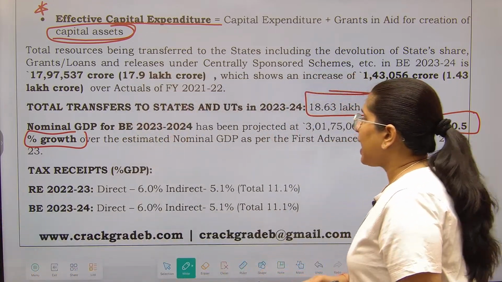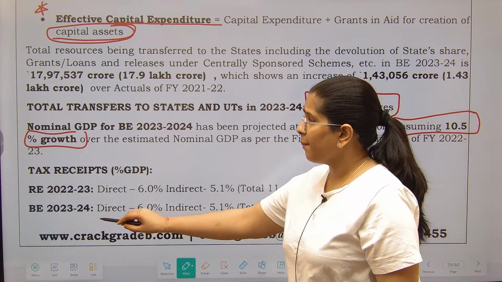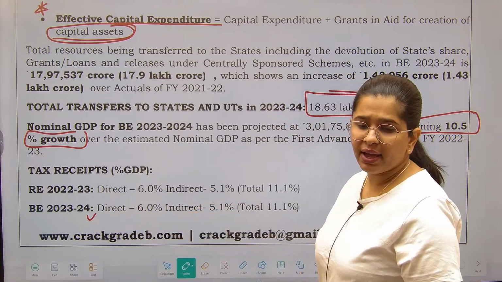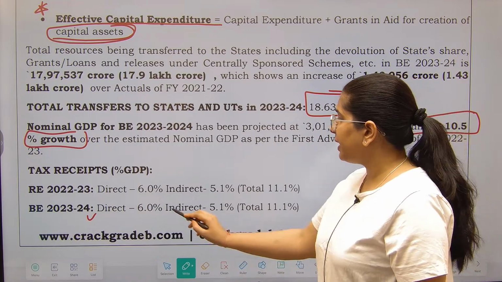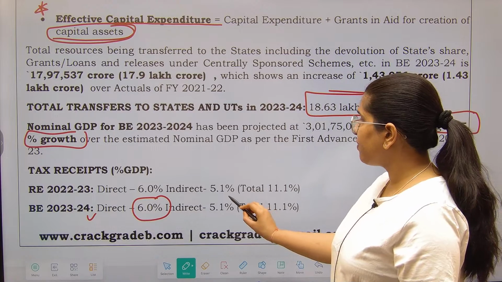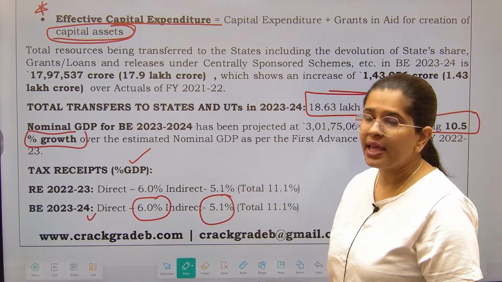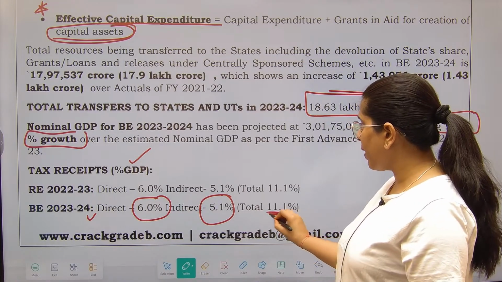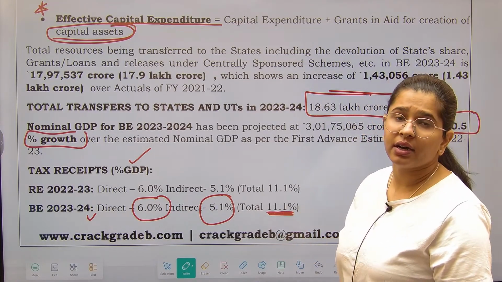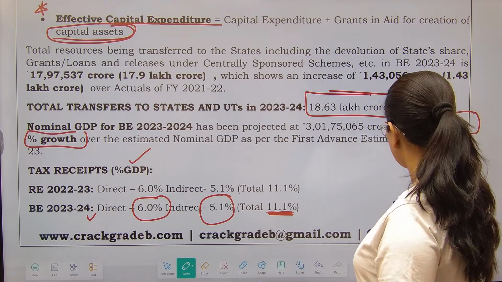Fine. Tax receipts. See, budgeted, what we are estimating for the next year: direct taxes 6.6%, indirect taxes 5.1%. These are as a percentage of GDP. That means 11.1% of the GDP is our tax collection.